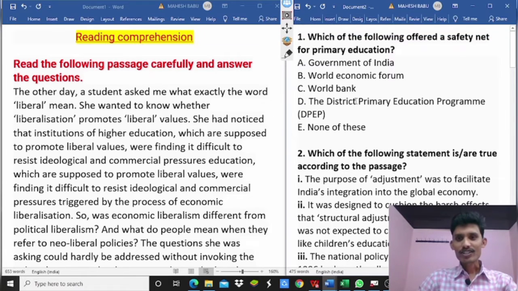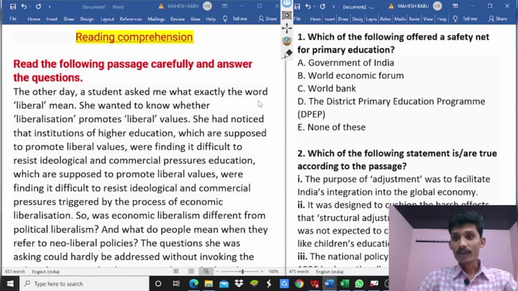First question: which of the following offered the safety net for primary education? Which one offered the safety net for primary education? So we can read the options first: Government of India, World Economic Forum, World Bank, District Primary Education Program, none of these. Then we can read and understand the passage.